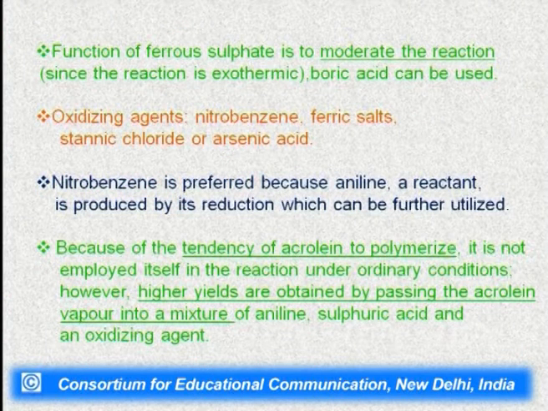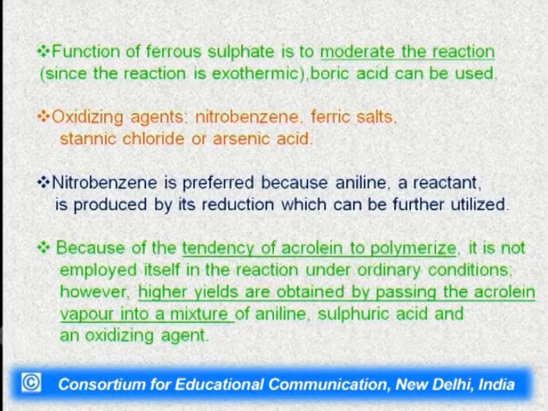The function of ferrous sulfate here is to moderate the reaction since the reaction is very exothermic. Here we can also use boric acid. The oxidizing agent used here is nitrobenzene.